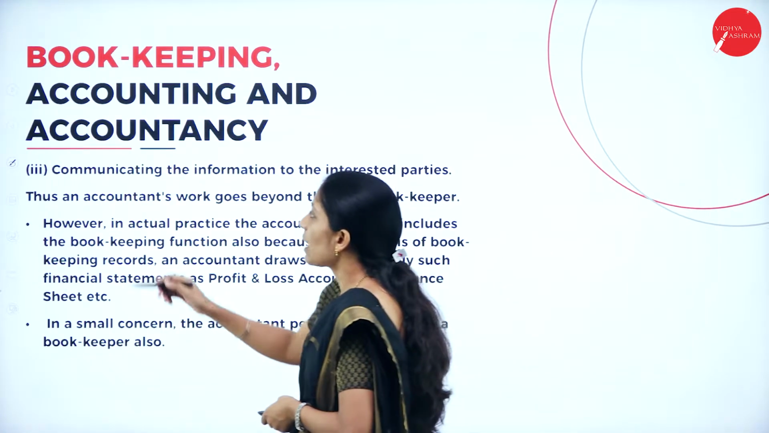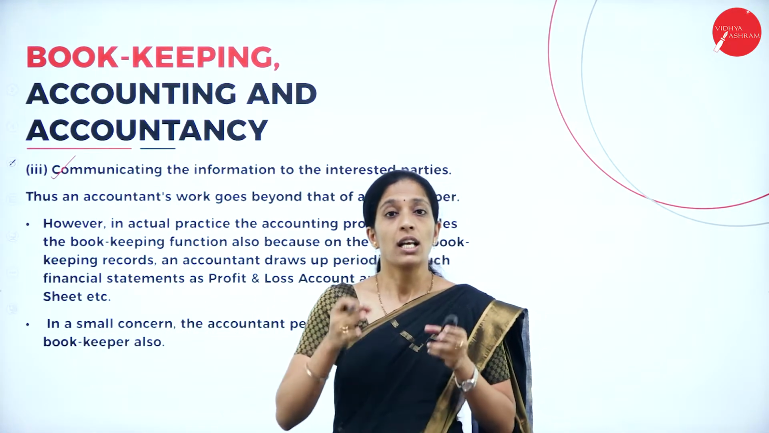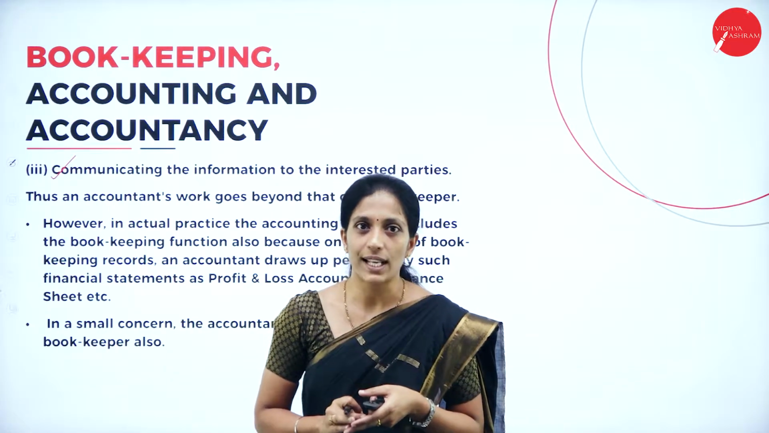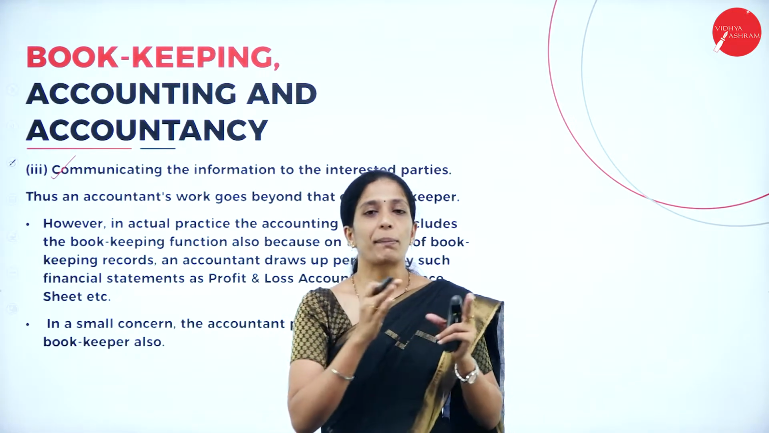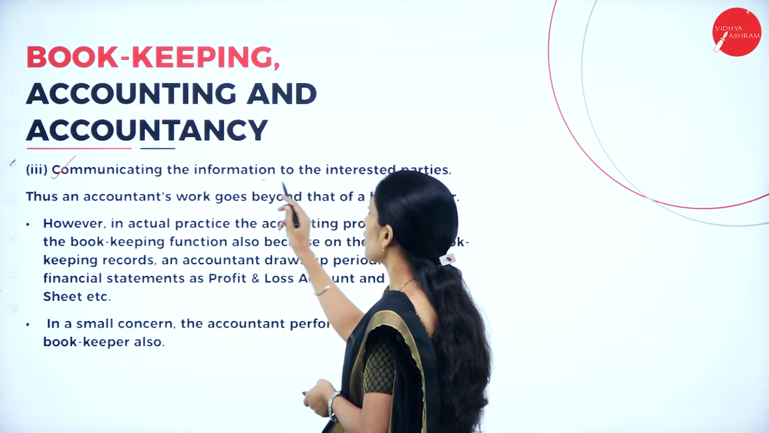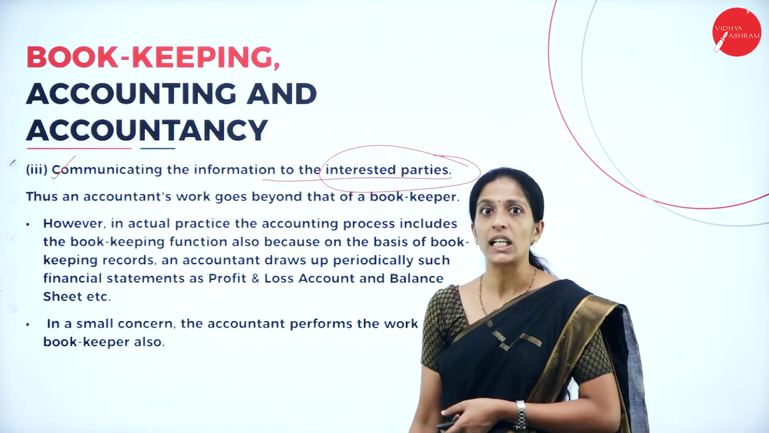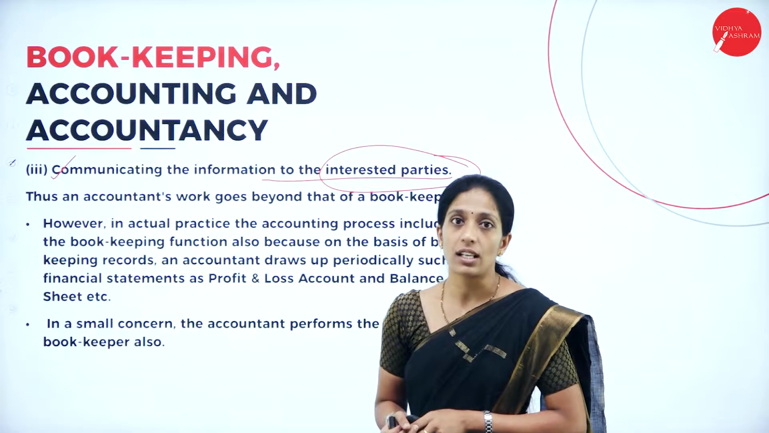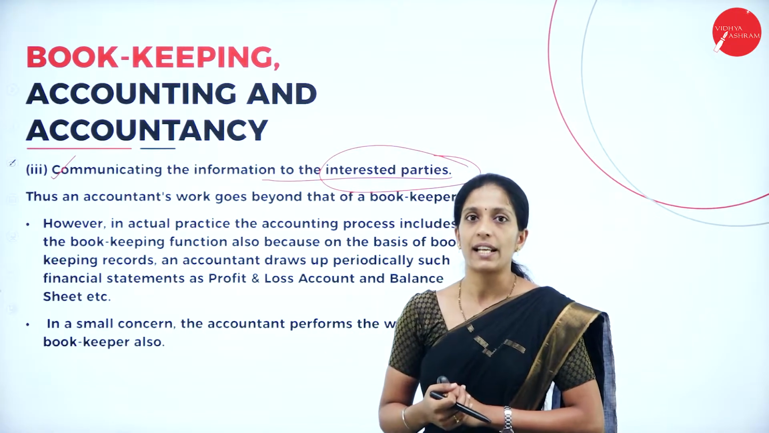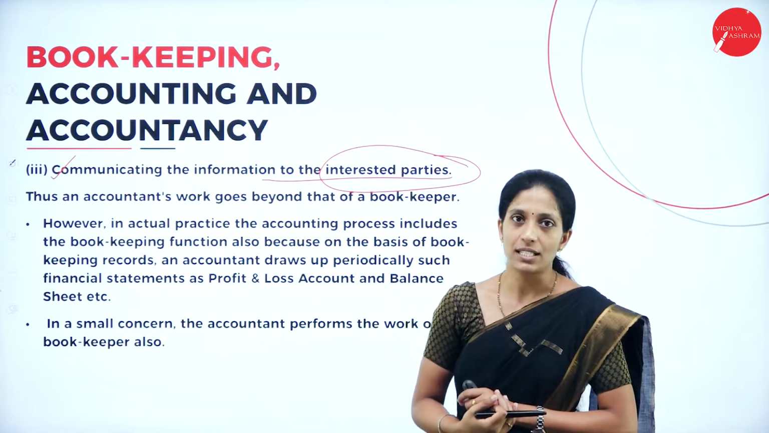And the next one is communicating. After drawing meaningful conclusions, the accounting information is ready, and we have to communicate it to the respective users. It may be internal users or external users. So, communicating the information to the interested parties. Here, interested parties means the internal as well as external users of accounting information. We are going to learn in detail about the internal and external users in the upcoming slides.